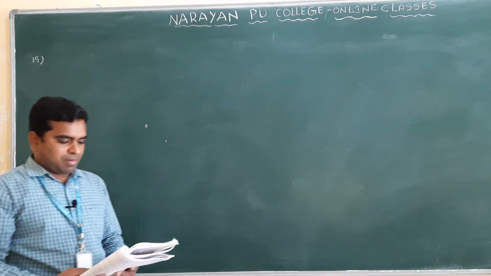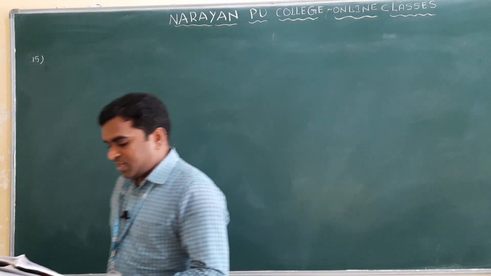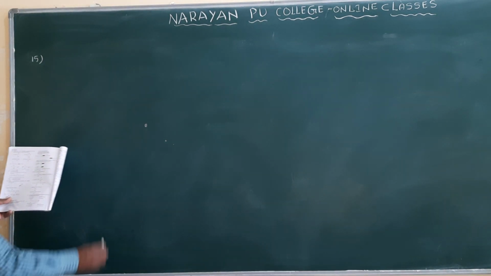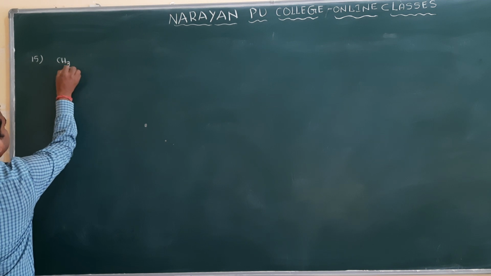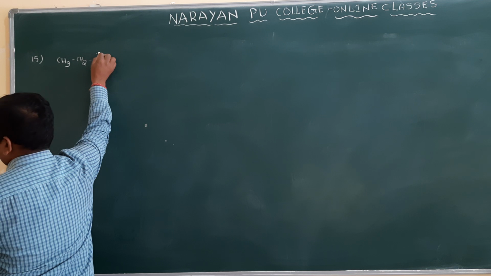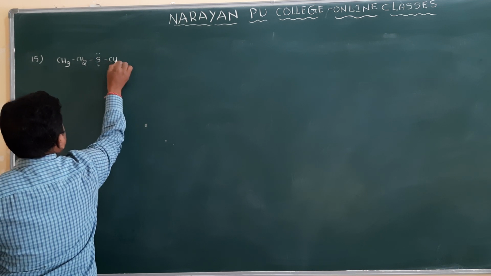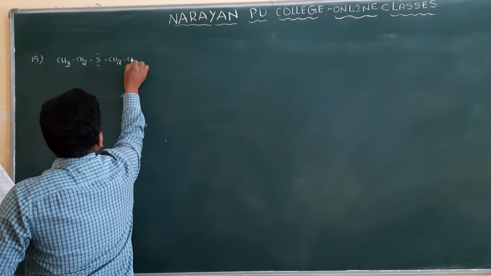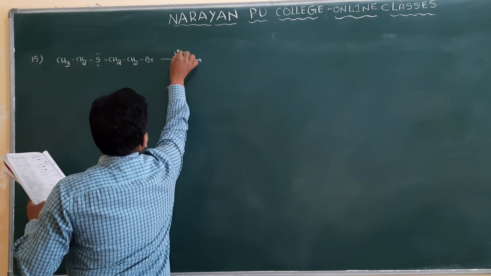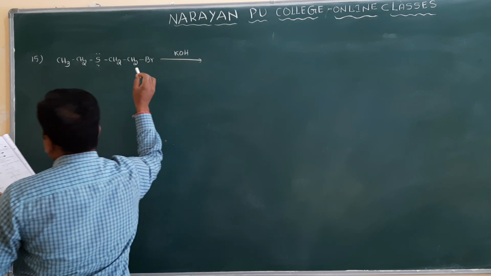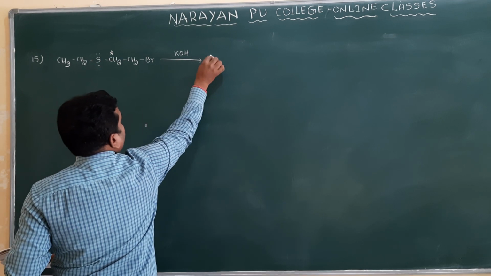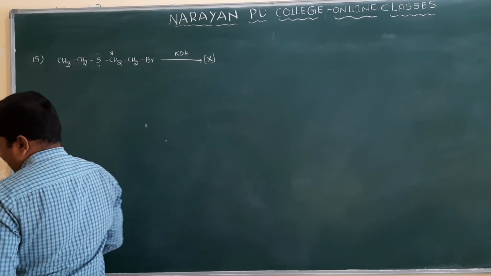Next one is question number 15. Clear? See question number 15. In the given reaction, what reaction have they given? CH3CH2, here sulfur, and CH2CH2Br, and here they have given KOH. Nucleophilic, and they have given a star mark on this carbon. And X, you will get the product X. What is the X here?